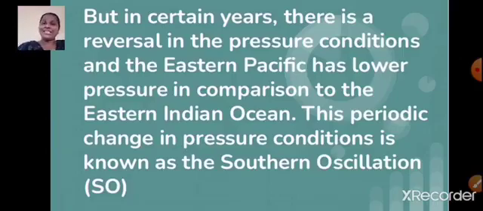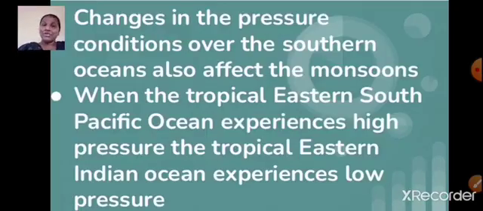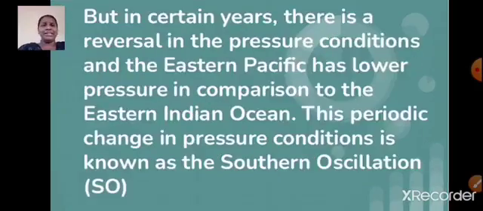So what is Southern Oscillation, students? Yes, the periodic change in pressure condition. Now which periodic change are they talking about? Let's see. When the tropical Eastern South Pacific Ocean experiences high pressure, the tropical Eastern Indian Ocean experiences low pressure. But in certain years, there is reversal in the pressure conditions, and the Eastern Pacific has lower pressure in comparison to the Eastern Indian Ocean. And this periodic change in pressure conditions is known as the Southern Oscillation.